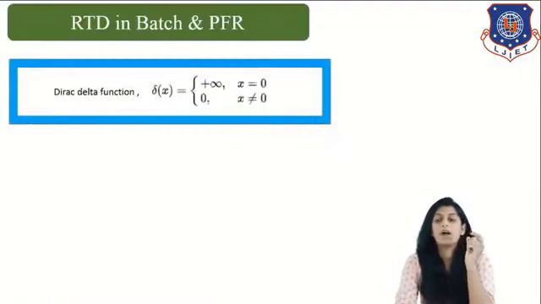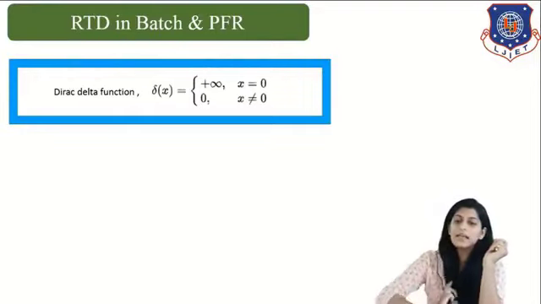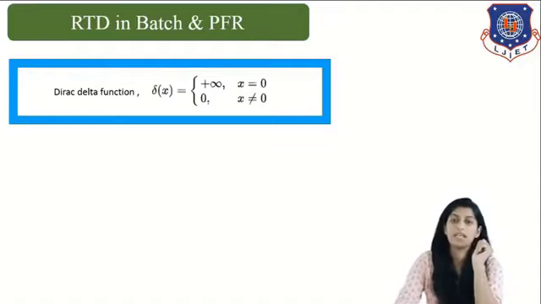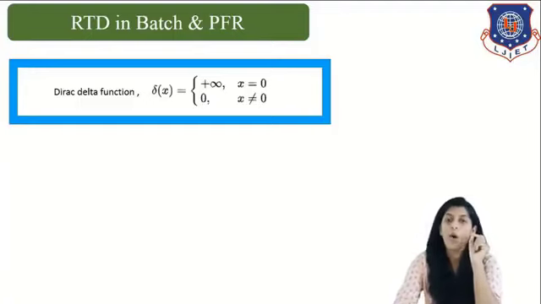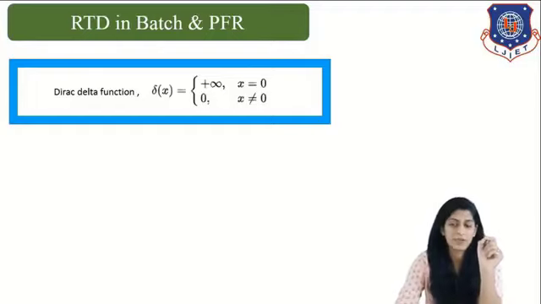Now talking about the Dirac delta function, delta(x), which we have used in our residence time distribution. You have already studied this in your previous semester in AEM: the Dirac delta function delta(x) equals plus infinity for x equal to 0, correct? And delta(x) equals 0 for all values of x not equal to 0.